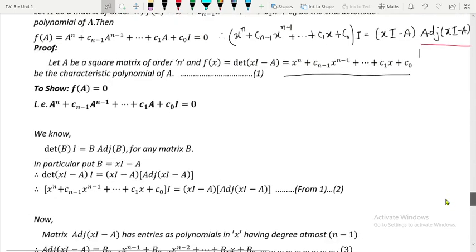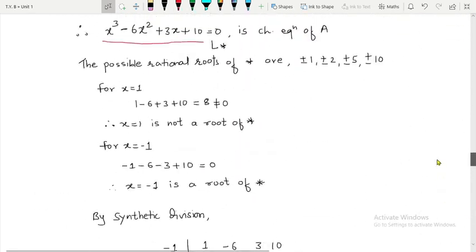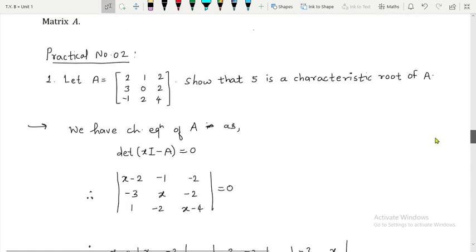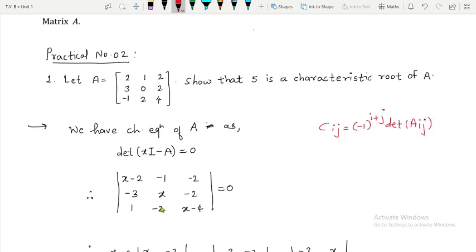So let us go to the last example in order to explain. So this is that example A. This was our xI minus A. Now we are supposed to find adjoint of this matrix. So you already know how to find adjoint of this matrix. Okay, so we are supposed to find what? Cofactors. So cofactors are nothing but what? Cij is equal to minus 1 raised to i plus j and determinant of Aij, where Aij are minors.